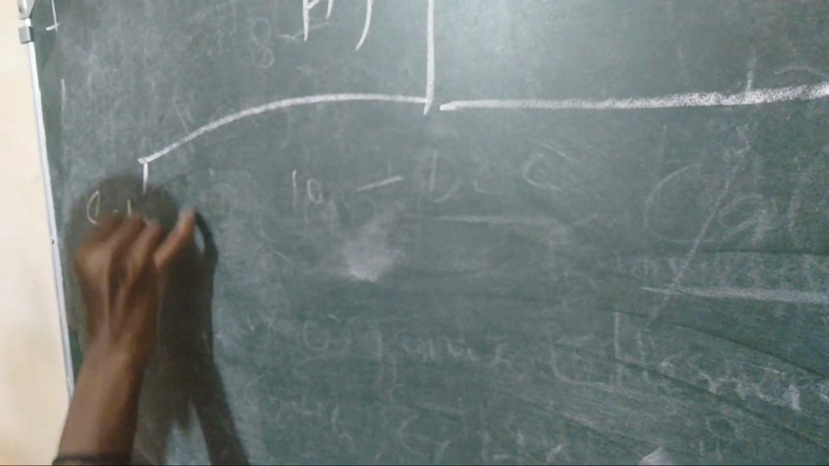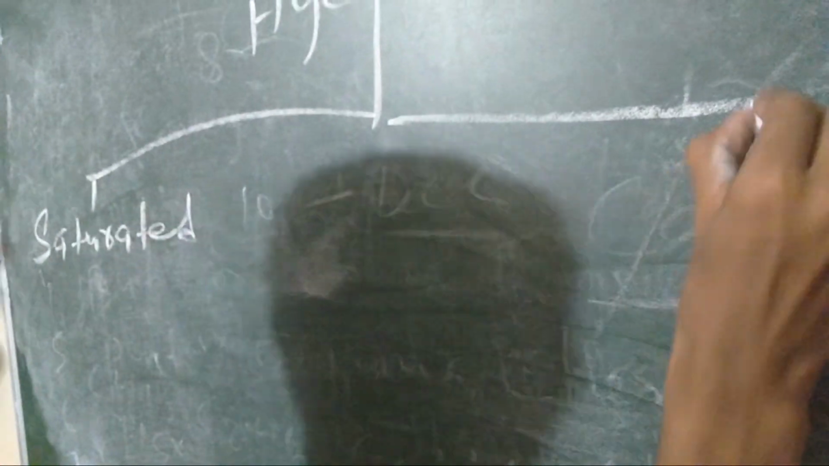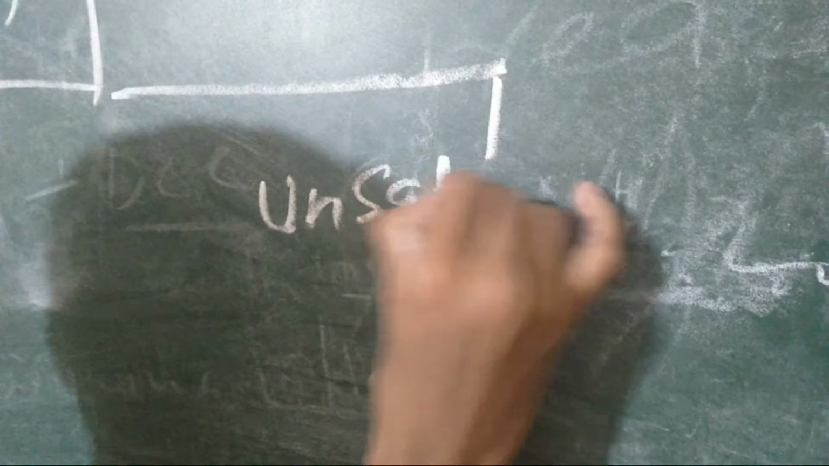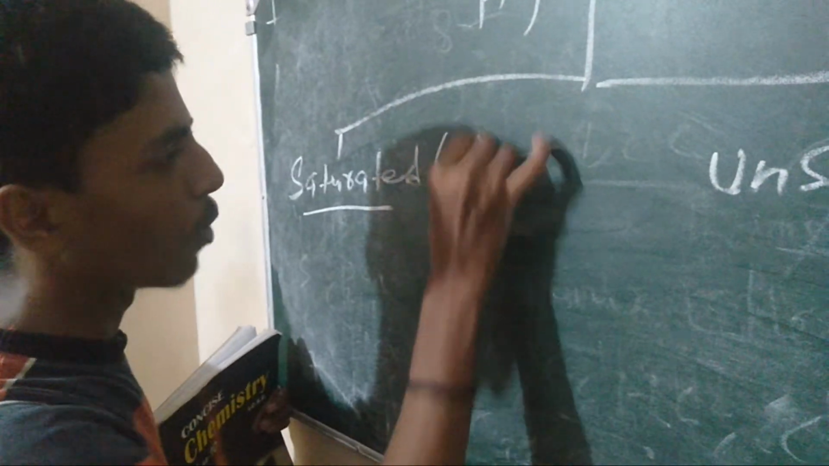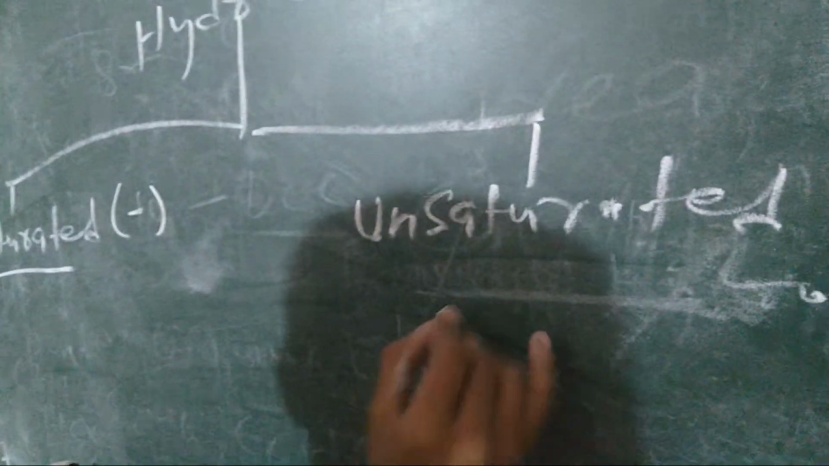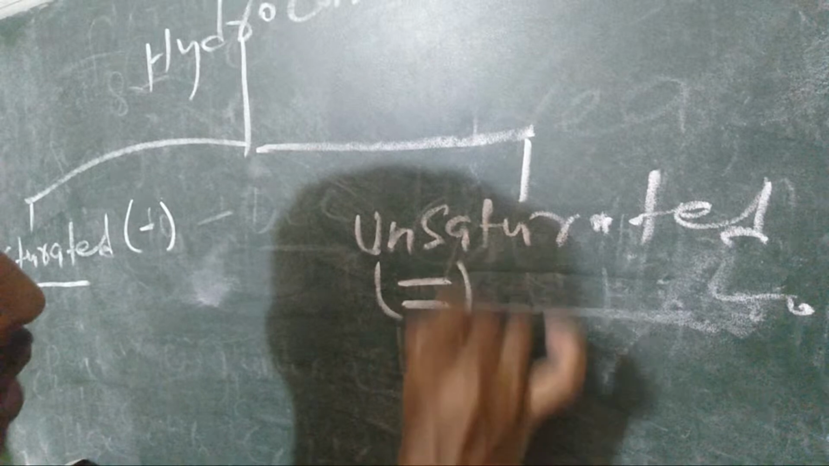So first, organic chemistry is divided into two types, two categories. Hydrocarbons are divided into two parts. First is saturated and second is unsaturated. Saturated means compounds forming single bonds, and unsaturated means compounds forming double bonds and triple bonds.